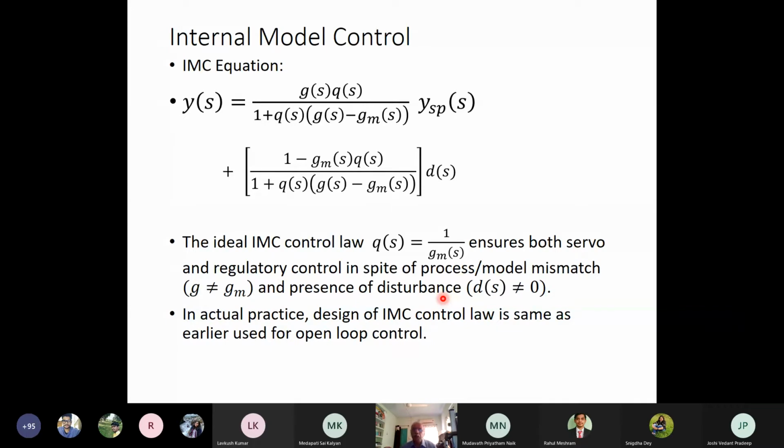Now here you can see one thing. The IMC control architecture is again an open loop control architecture, because the control law remains the same. The control law remains the same, and if Gs is equal to GMs, then it becomes an open loop control architecture.